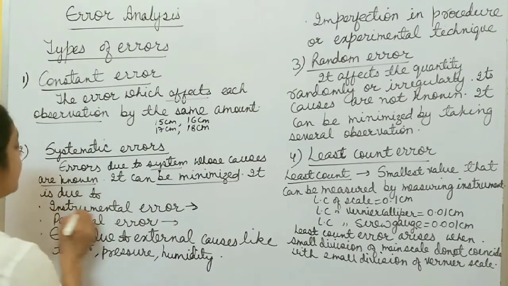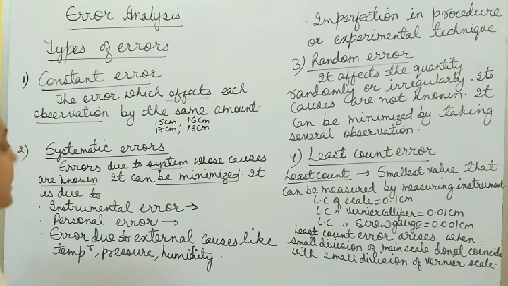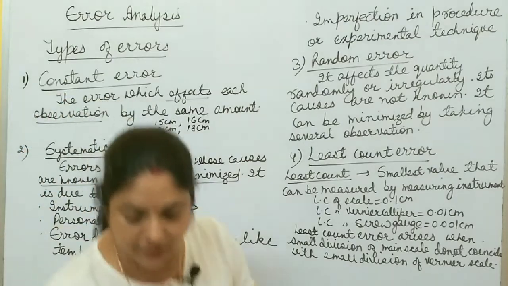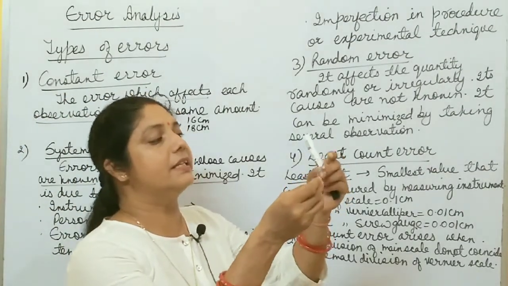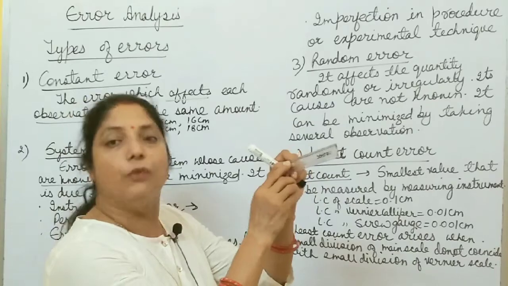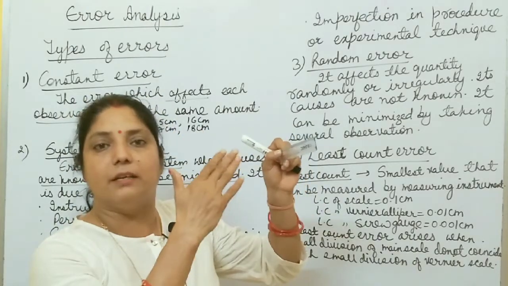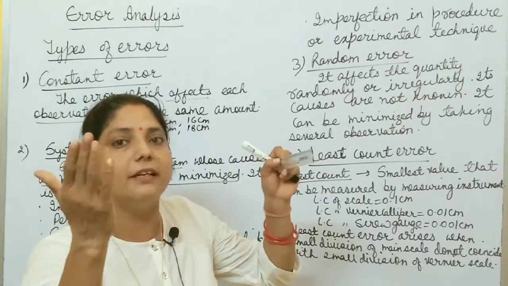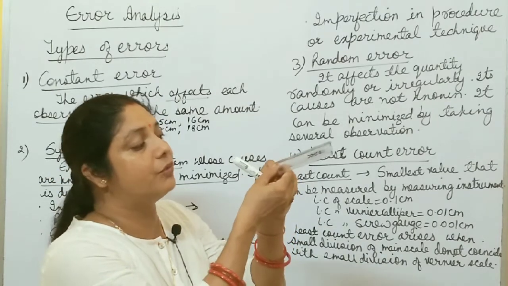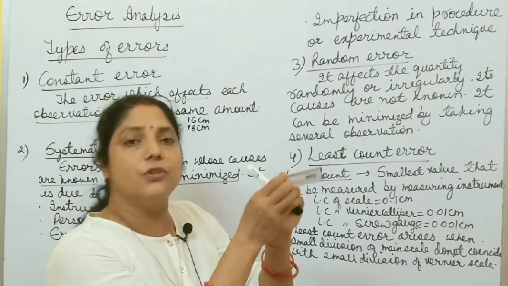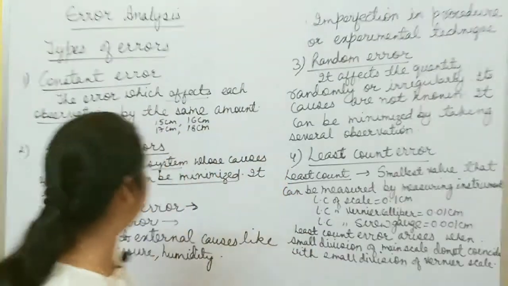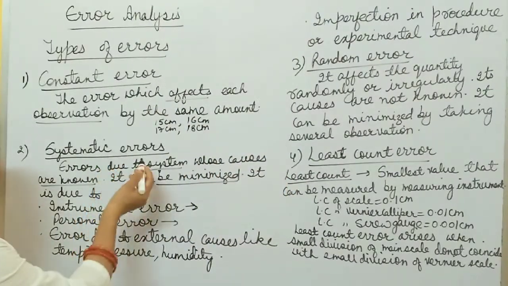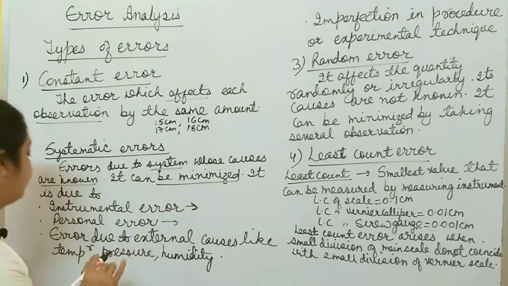First one is instrumental error. Instrumental error means this systematic error arises due to a defect in any measuring instrument, right? Suppose there is a meter scale like this one, and in this meter scale it starts from one reading, so there is always a difference of 1 centimeter, because it starts from 1 centimeter, not from 0 centimeter. So due to a defect in the measuring instrument, this systematic error arises. This one is instrumental error.